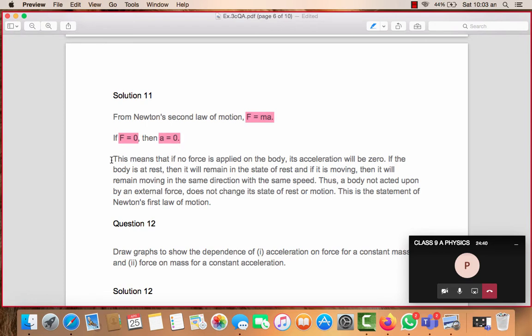This means that if no force is applied on the body, its acceleration will be 0. If the body is at rest, it will remain at rest. If it is moving, it will remain moving with the same speed. Thus, a body not acted upon by an external force does not change its state of rest or of motion. That is what Newton's first law says. So, this is all about this answer.